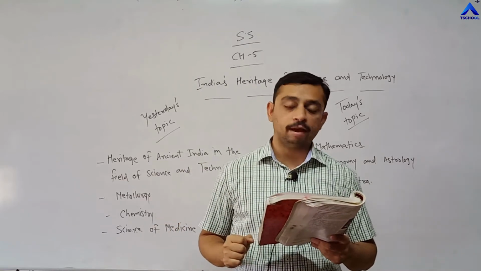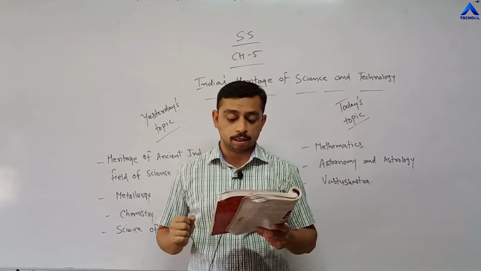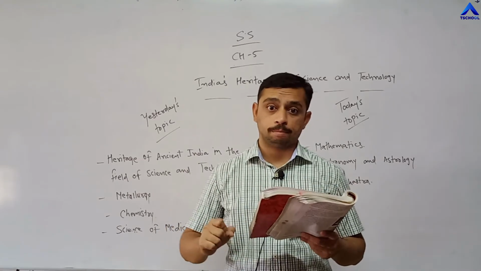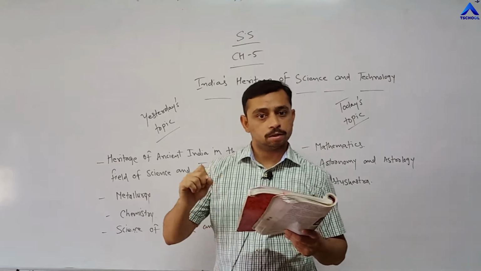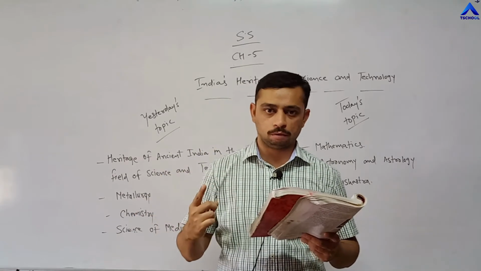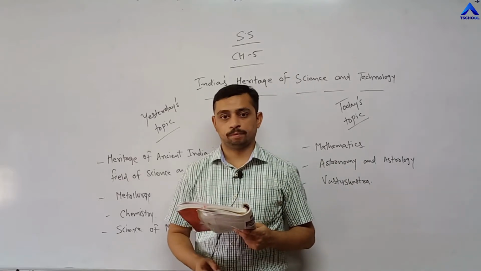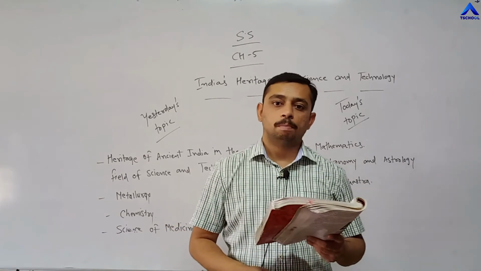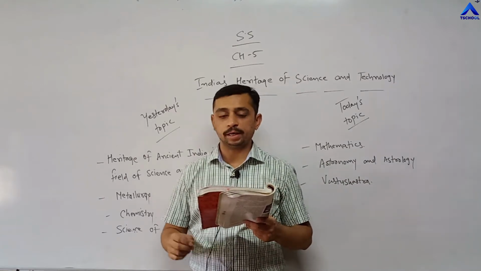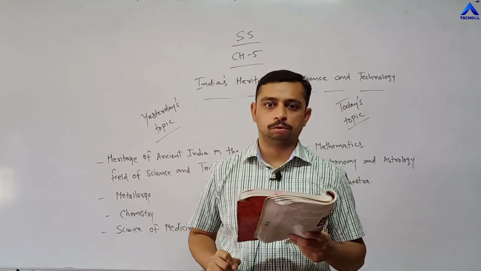Aryabhatta mentioned the value of pi, that is 22 by 7, in his book, that is Aryabhattam. That is the book, and Aryabhatta discovered two things. First, he discovered 0, and second, he mentioned the value of pi, that is 22 by 7, 3.14. Right, in which book? Aryabhattam. Underline that statement also.